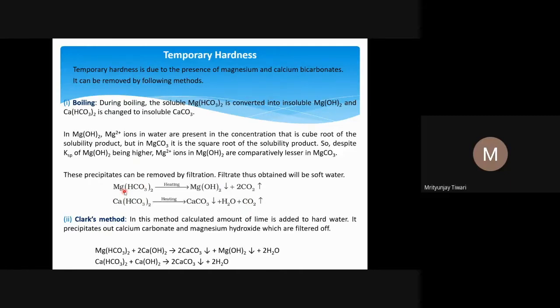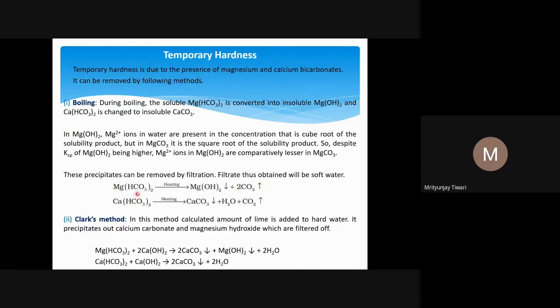So even though the Ksp value of magnesium hydroxide is a little higher, because it forms Mg(OH)2 and the solubility is the cube root of the solubility product, the dissolved magnesium ion in the case of Mg(OH)2 is less compared to the dissolved magnesium ion in the case of MgCO3. So Mg(OH)2 is precipitated out.